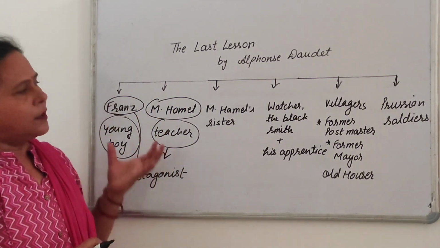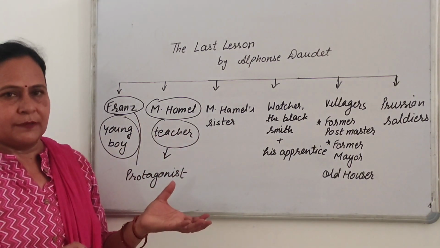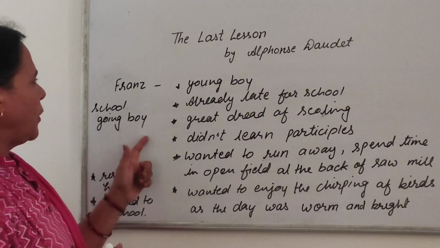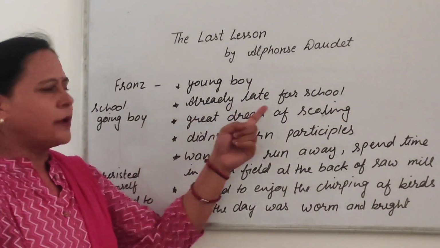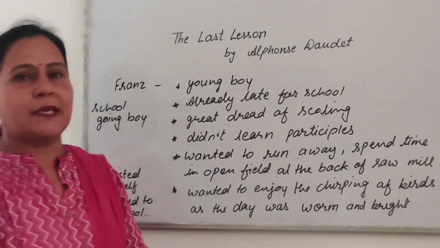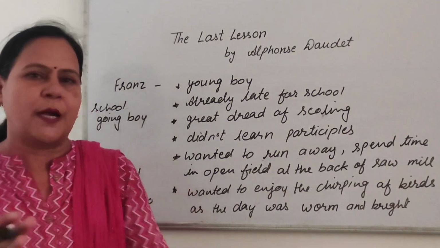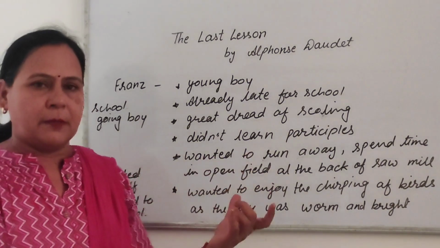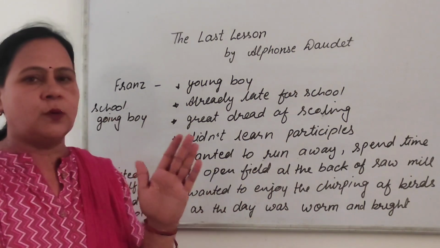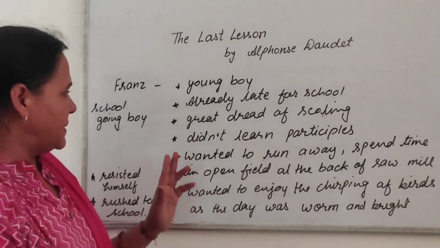So let's know about the story. When the chapter started, Franz, who was a schoolboy, was already late for school. He didn't want to go to school because he didn't learn the rules of participles. His teacher M. Hamel had given homework to learn the rules of participles, but he didn't know the first word of participles.